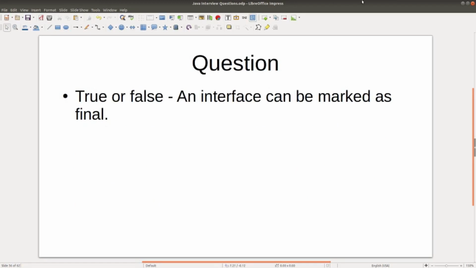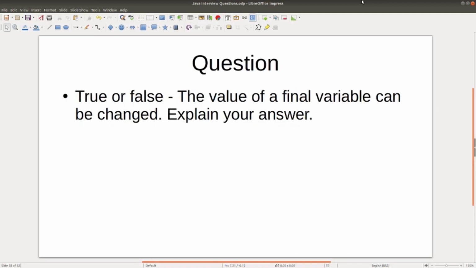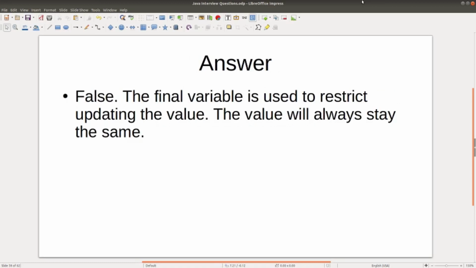Question: true or false? An interface can be marked as final. False. You can't declare an interface as final because an interface must be implemented by another class to provide the definition. Question. True or false? The value of a final variable can be changed. And explain your answer. False. The final variable is used to restrict updating the value. The value will always stay the same.